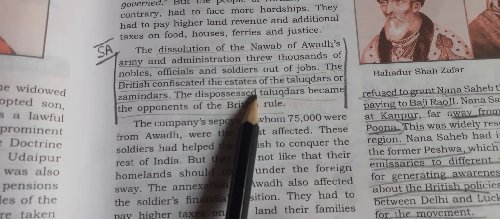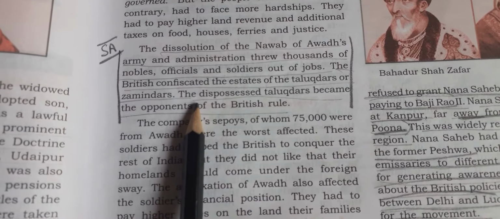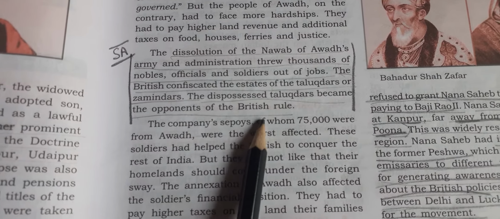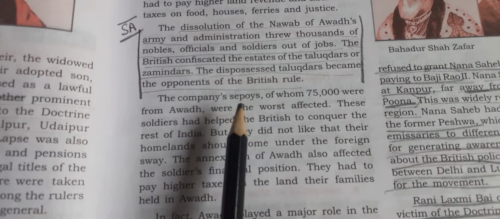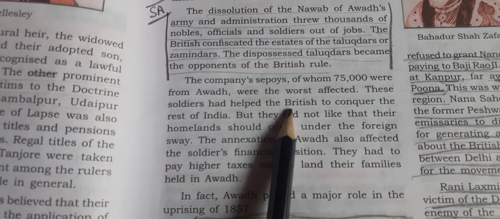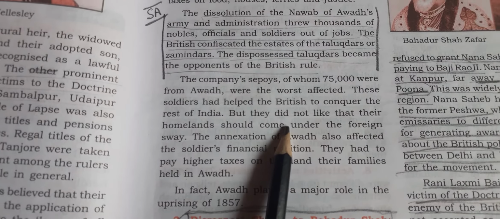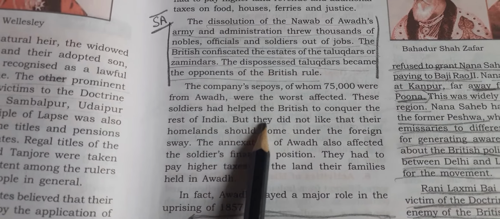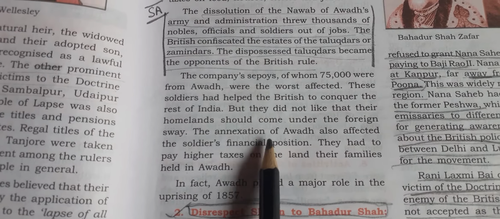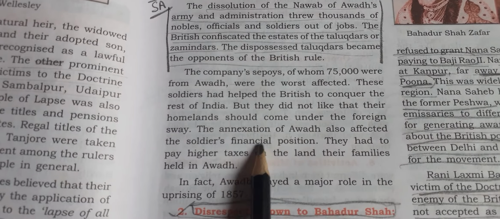The British confiscated the estates of the talukdars and zamindars, and the dispossessed talukdars also became opponents of the British rule. Then the company's sepoys, like 75,000, were from Awadh. They were the worst affected because they lost their jobs. These soldiers had helped the British to conquer the rest of India, but they did not like their homelands should come under foreign rule.